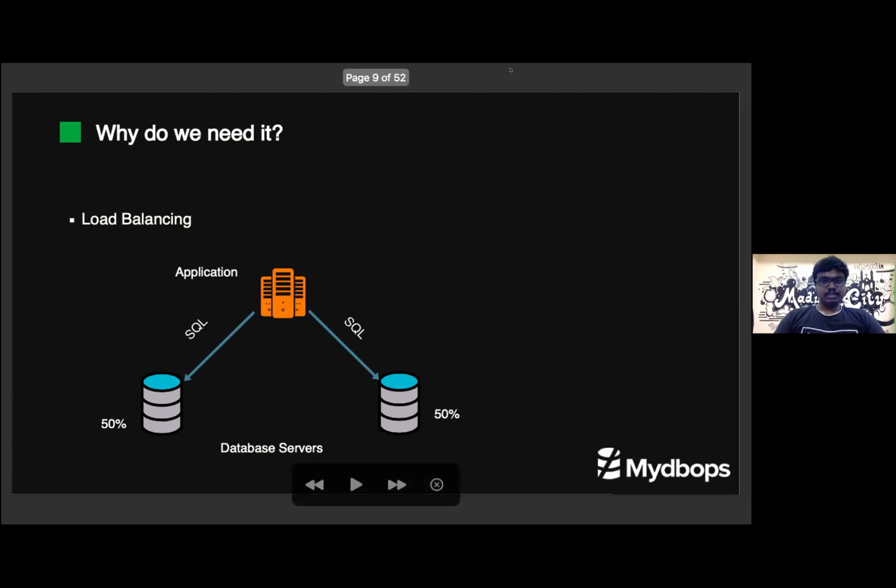And load balancing. Load balancing means if you have many replicas, we can use those replicas to reduce the load on the primary server. Instead of hitting all our requests directly on the primary server, we can split some of those requests to the replicas. It will reduce the load on the primary, and we can serve more requests and handle more traffic by using load balancing.